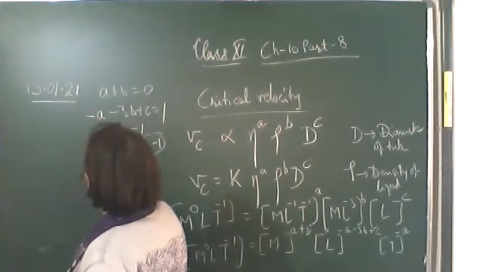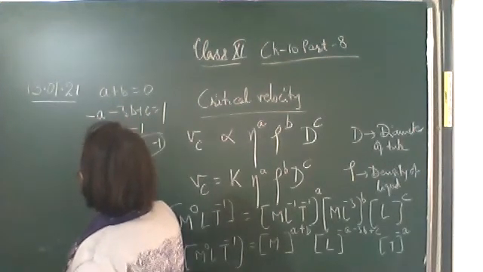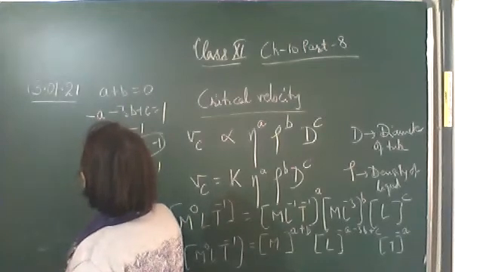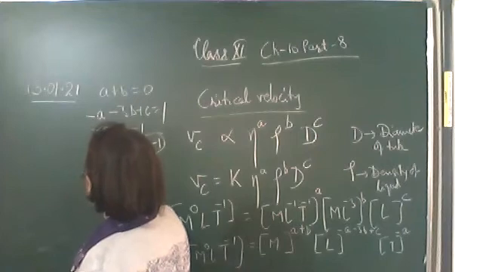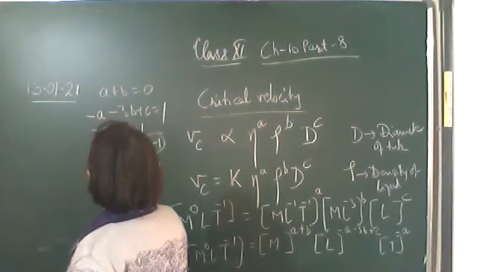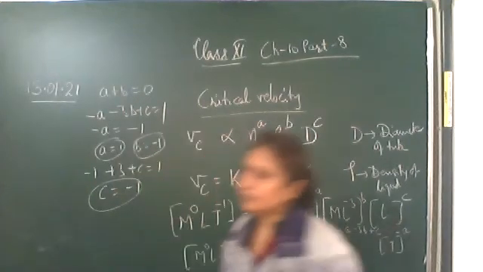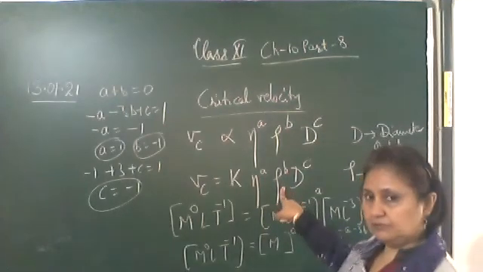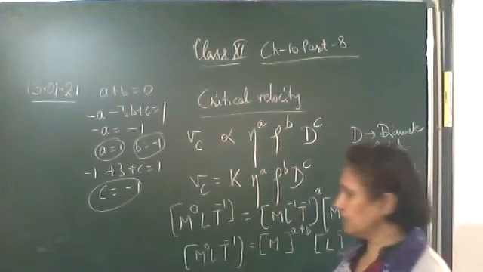Minus 1, minus 3 into minus 1 will be plus 3, plus c is equal to 1. So this will be 2, and c is 1 minus 2, which is minus 1. Everyone got this? a, b, c. Substitute it over here. You will get the expression for the critical velocity.